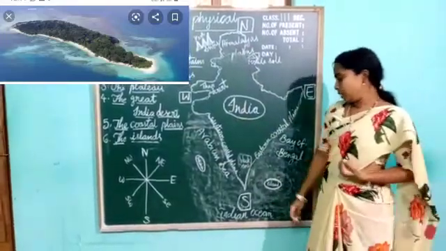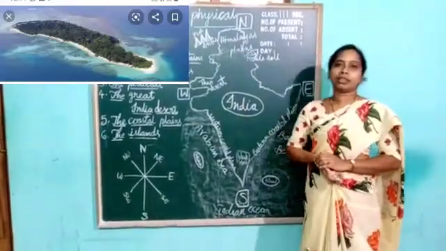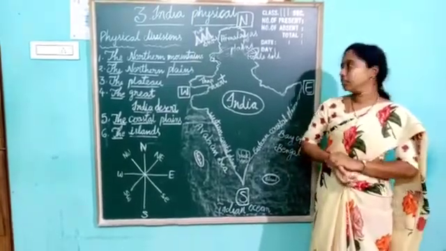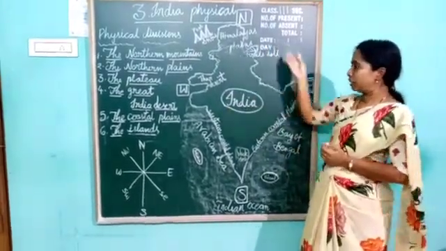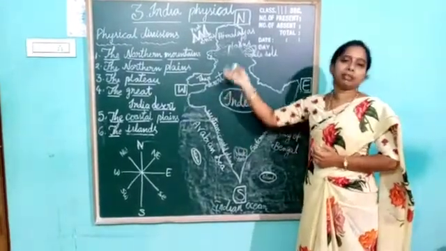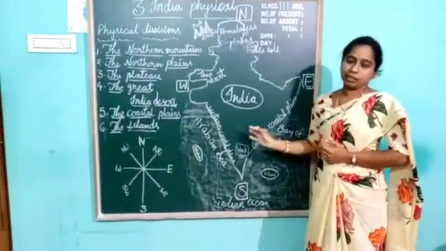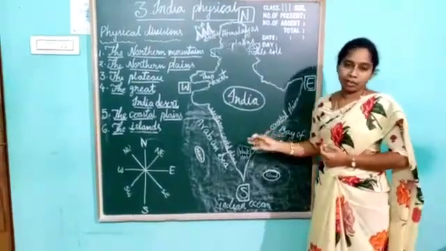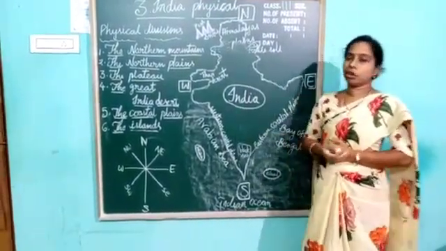Okay children, now the last point we will discuss is the climate. What is the climate of India? Different places have different types of climate. It is not the same everywhere.